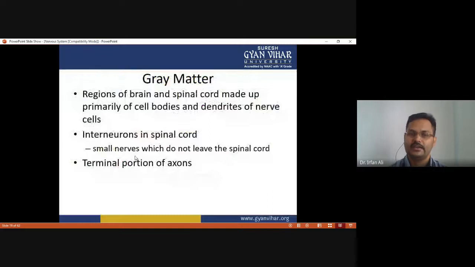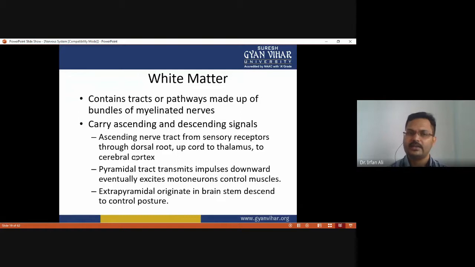So the gray matter is the region of the brain and spinal cord made up primarily of cell bodies and dendrites of nerve cells and interneurons in the spinal cord, small nerves which do not leave the spinal cord, and terminal portions of axons. And white matter comprises tracts or pathways made up of bundles of myelinated nerves, and white matter carries ascending as well as descending signals.